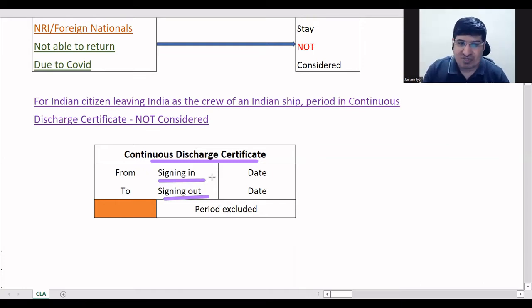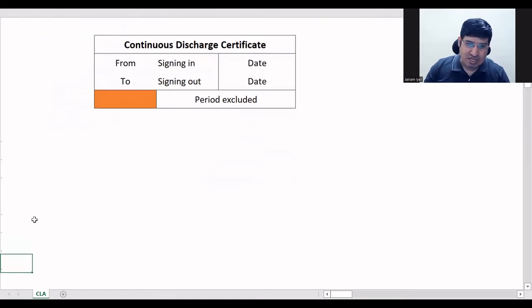So don't get confused. This date to this date, this period will be excluded from residential status, including these two dates, including the signing in date and the signing out date. This period is excluded. Okay, understood? Any question in this continuous discharge?